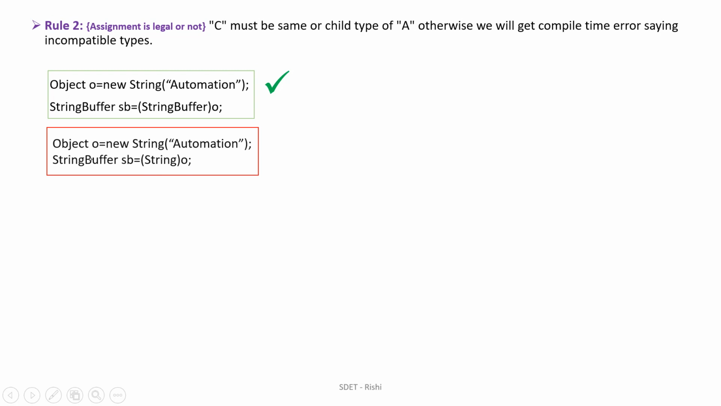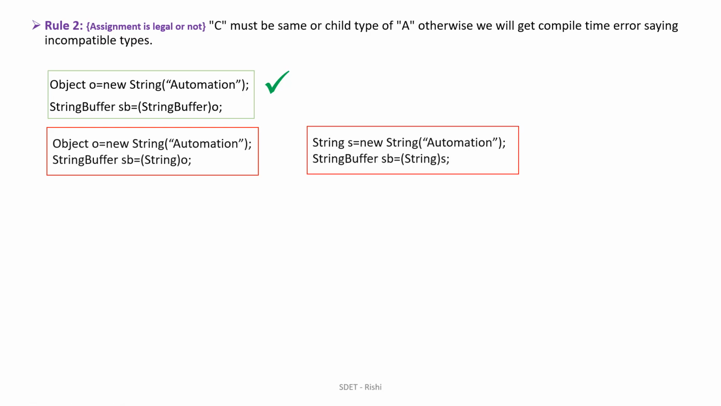Rule 2 is whether the assignment is legal or not. How are we checking? C must be either the same as A, and no, it is not the same as A, or if it is not the same, then C must be a child of A. No, C is not a child of A, because StringBuffer, String, and StringBuilder are all at the same level, so there is no relationship. That's why it is an illegal combination, I can say.